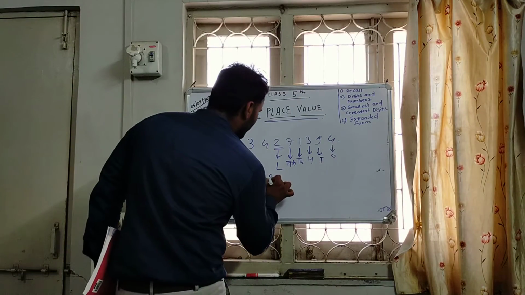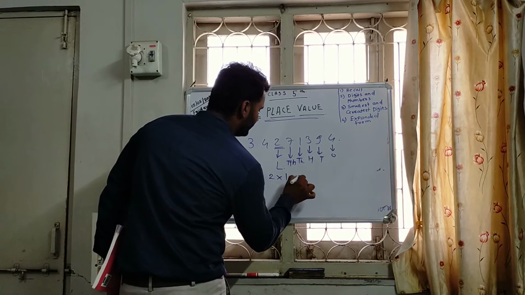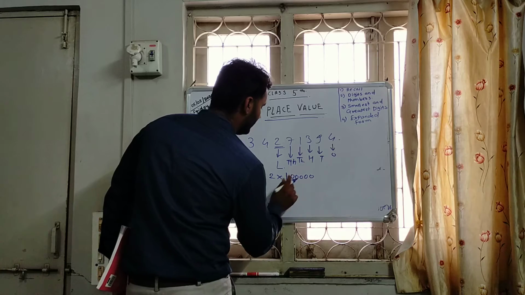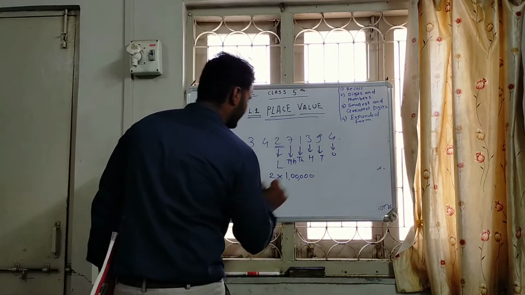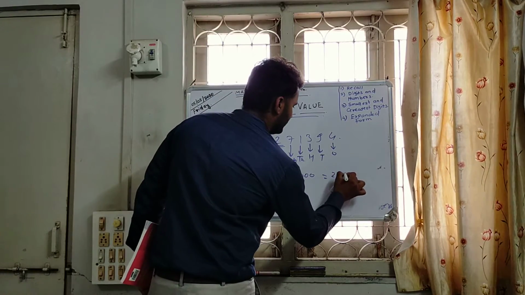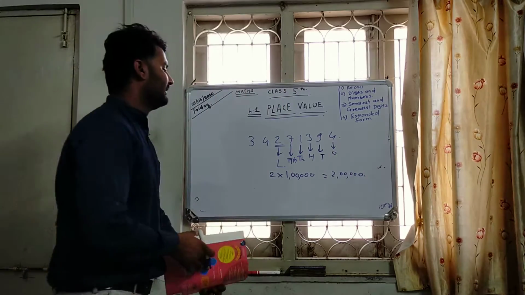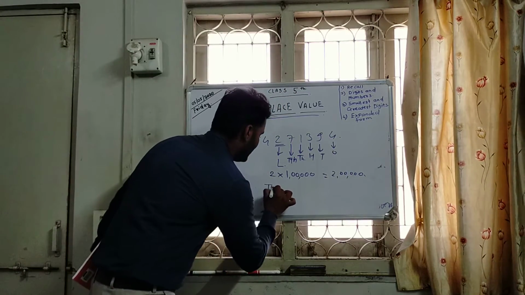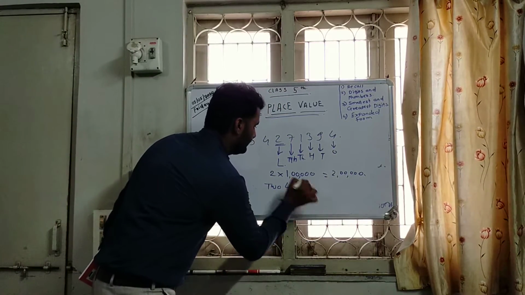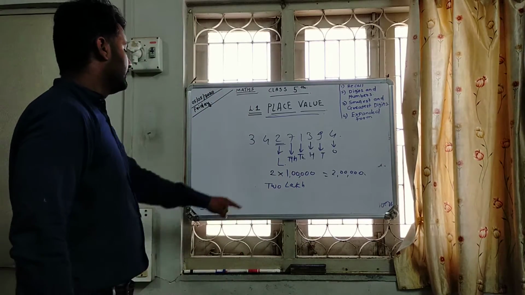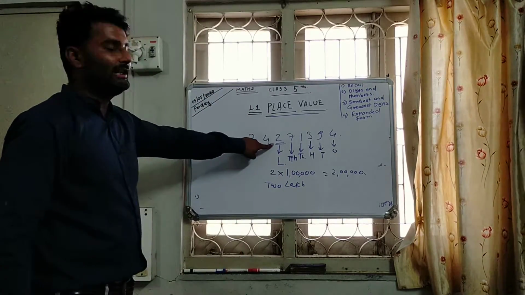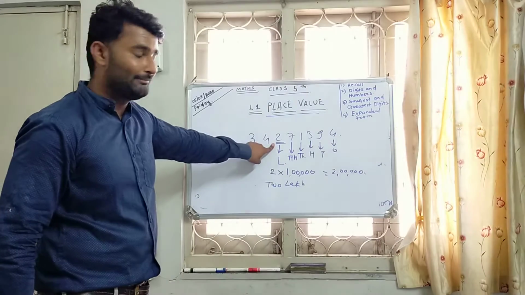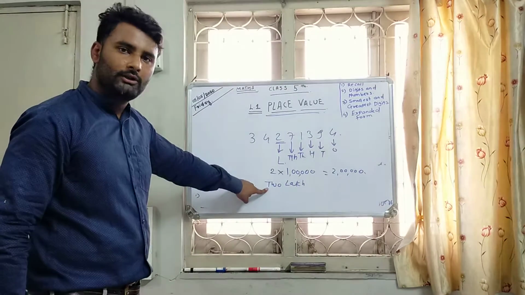That means 2 multiplied by 1,00,000. So what is the value of this underlined number? That is 2 lakh.